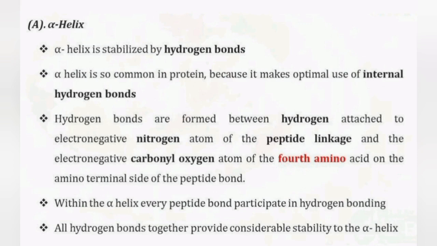All amino acids are held together with the help of hydrogen bonds along with peptide bonds. So the carbonyl oxygen atom of the fourth amino acid is linked to the first amino acid.